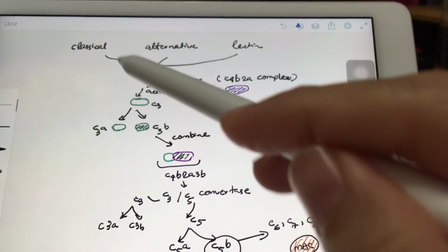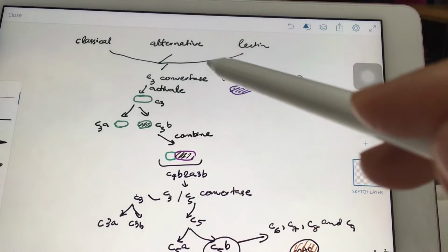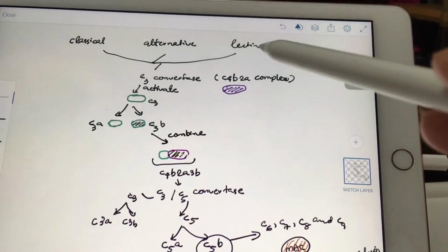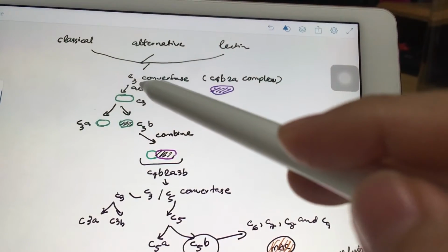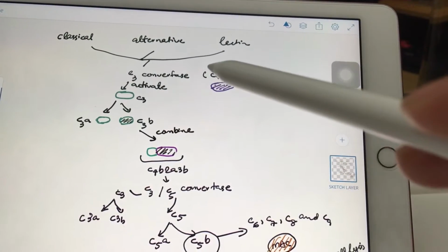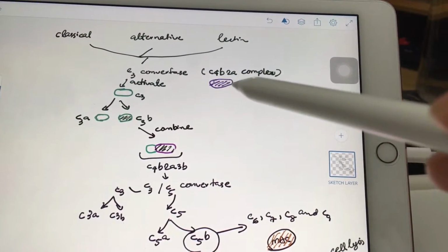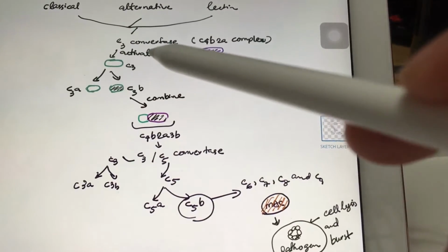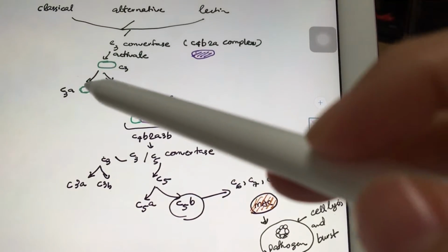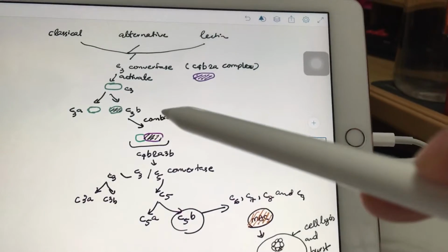In our complement system, the classical pathway, alternative pathway, and lectin pathway can all produce C3 convertase, which means the C4b2a complex. C3 convertase activates C3 and splits it into C3a and C3b.